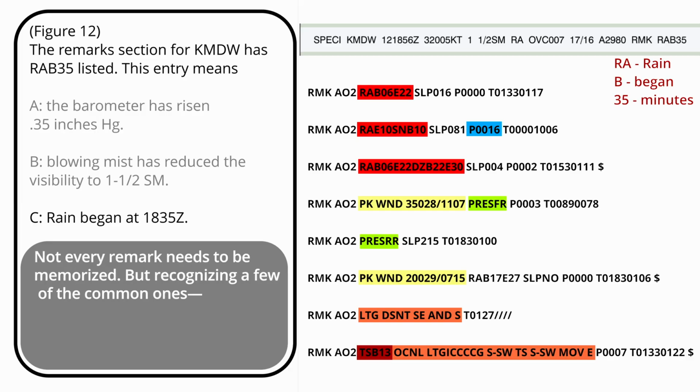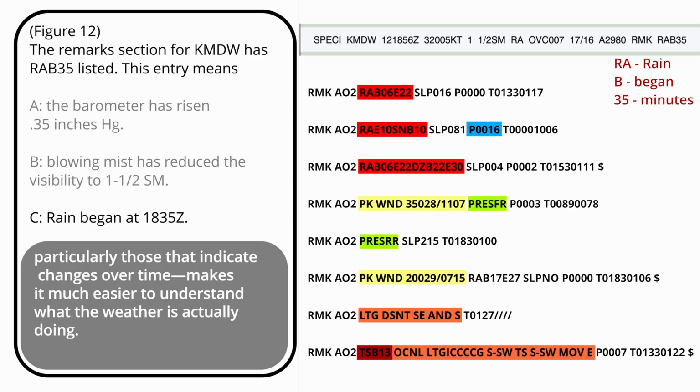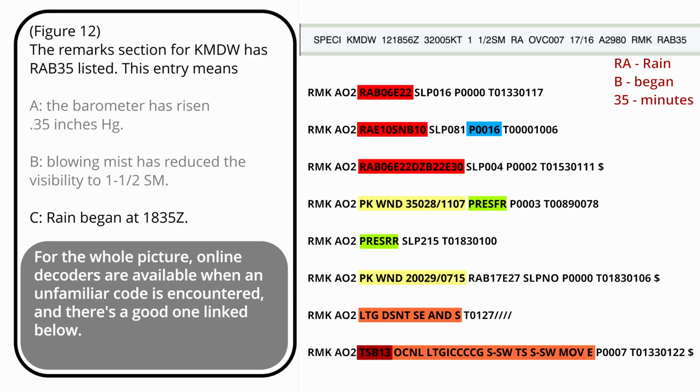Not every remark needs to be memorized, but recognizing a few of the common ones, particularly those that indicate changes over time, makes it much easier to understand what the weather is actually doing. For the whole picture, online decoders are available when an unfamiliar code is encountered, and there's a good one linked below.